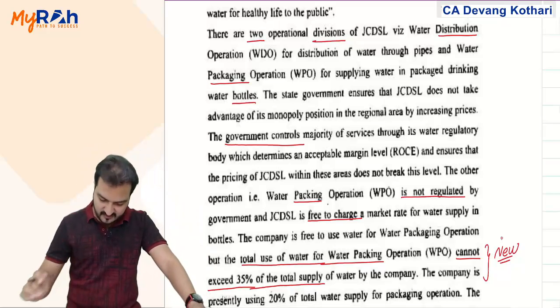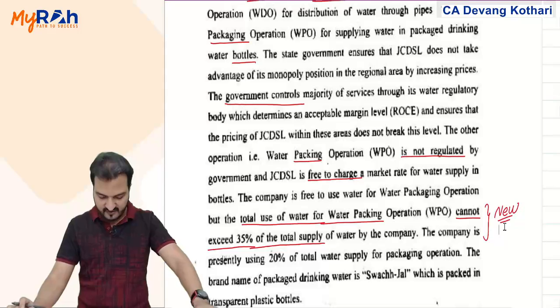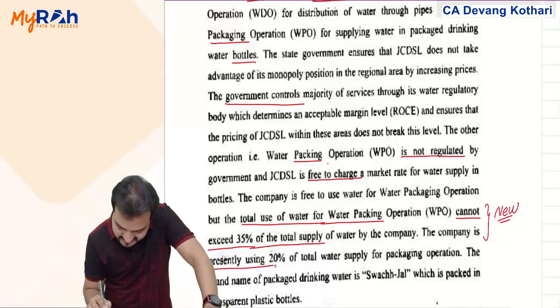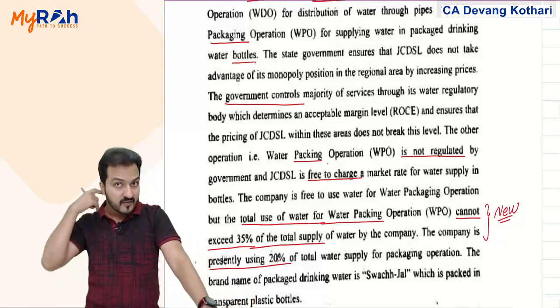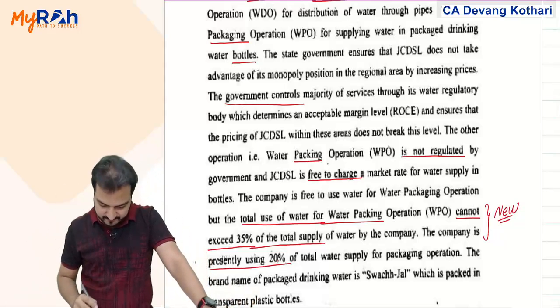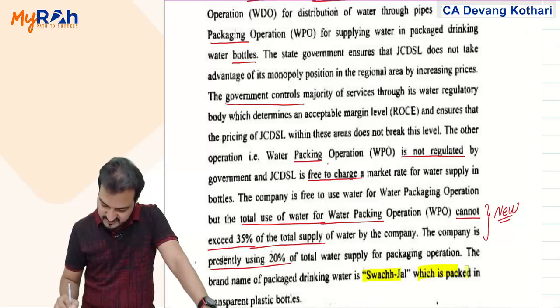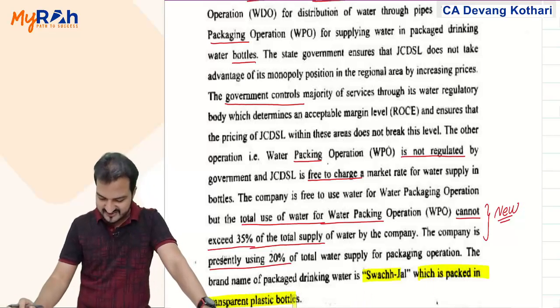They say that the total use cannot exceed 35% of total supply, and presently they are using 20% of total supply for packaging operations. The brand name of packaged drinking water is Swachh Jal, which is packed in transparent plastic bottles.